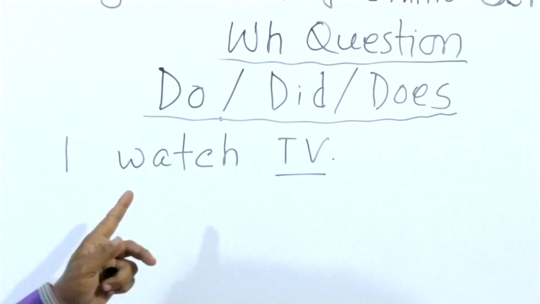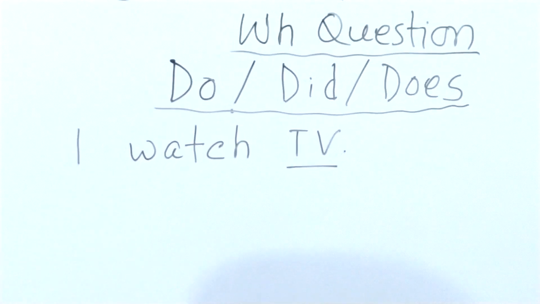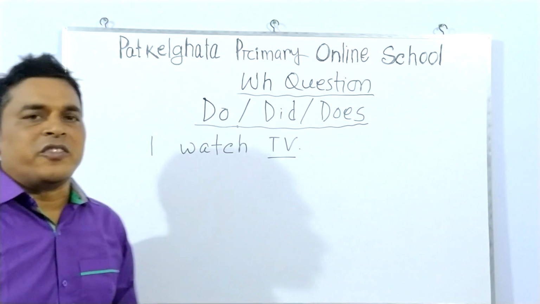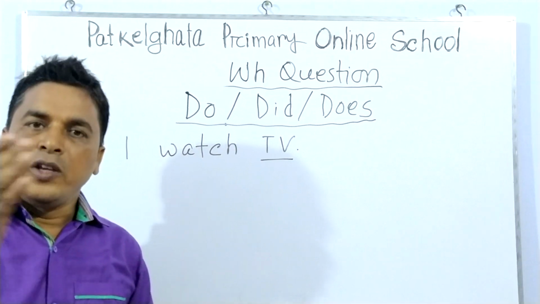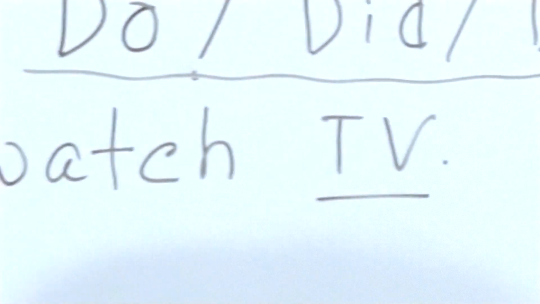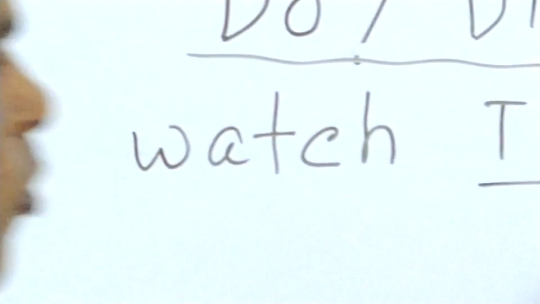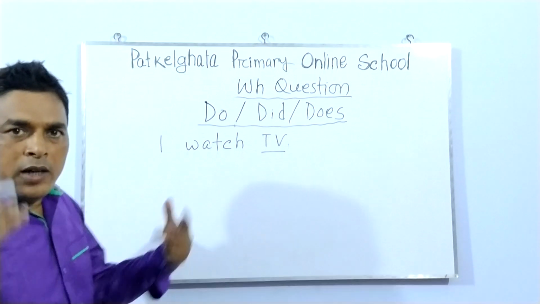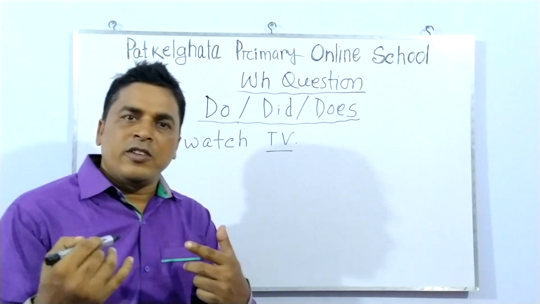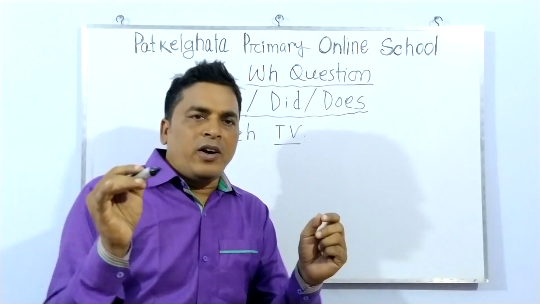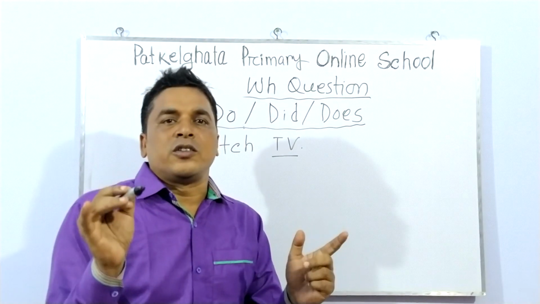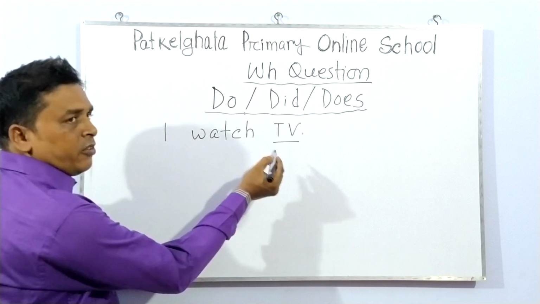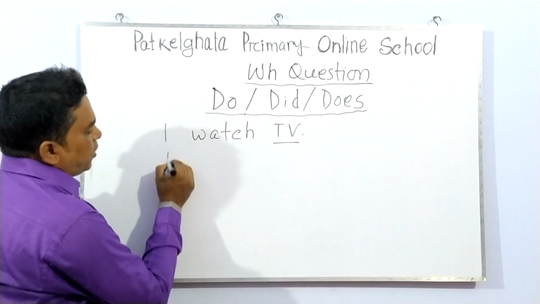So we start with what and then make a question. And you look here, the verb is present tense. So if this type of verb is available, then we use do. If we are to change it to a WH question, our first word will be the WH-related word. So I watch TV. So at first I write what.